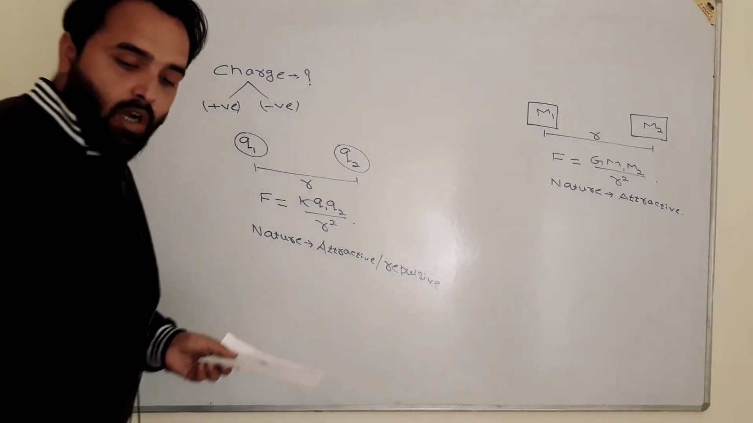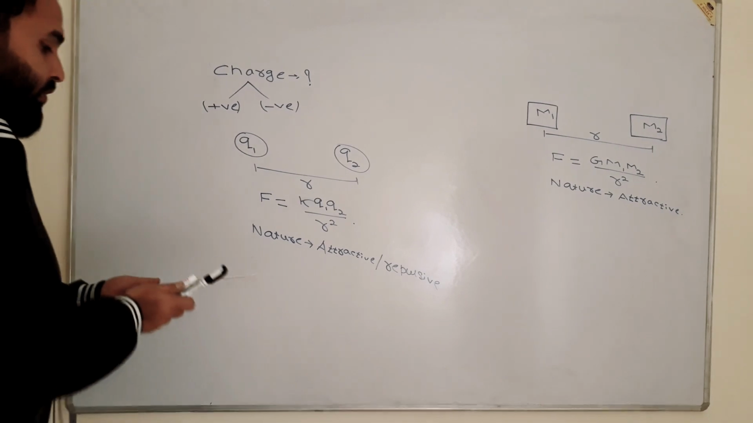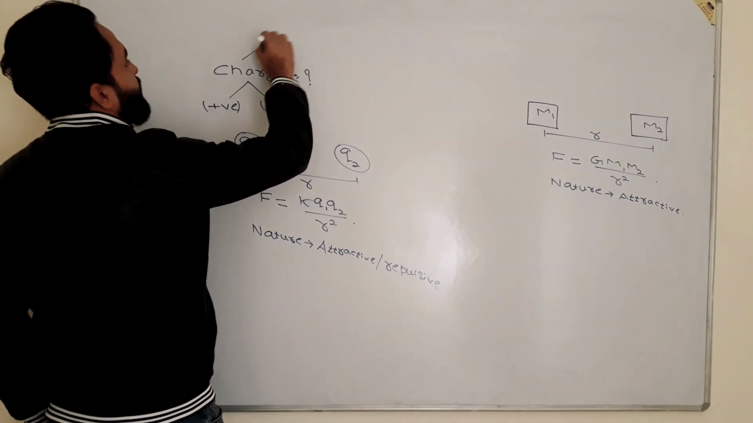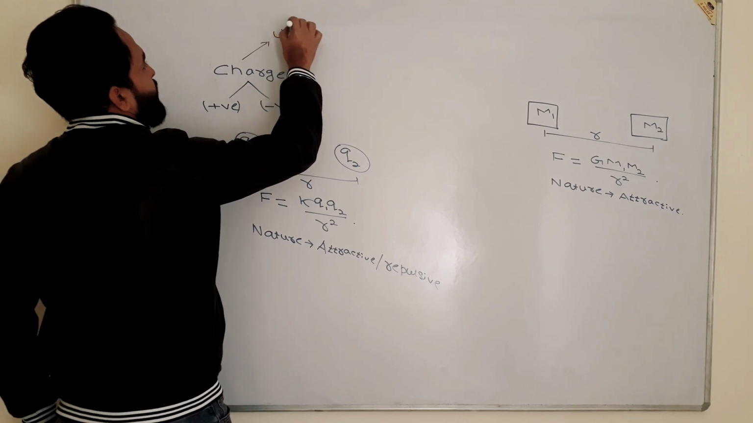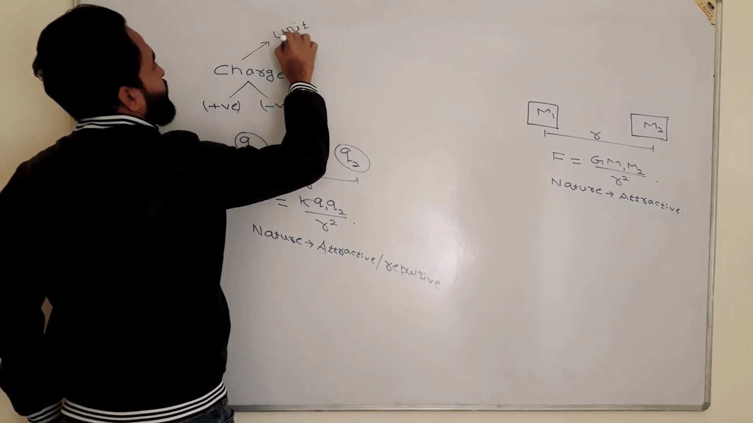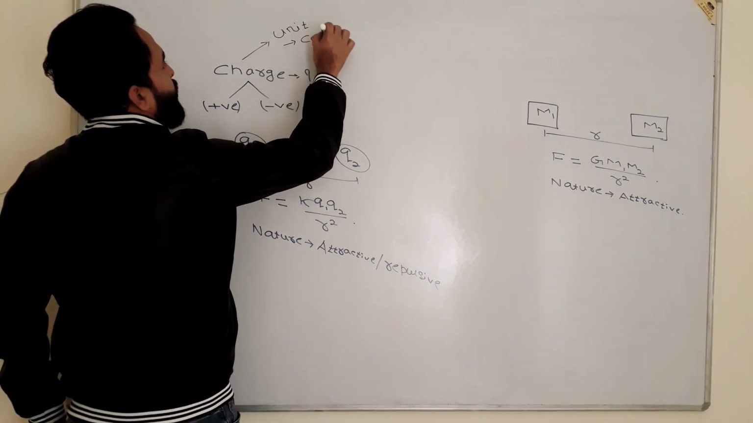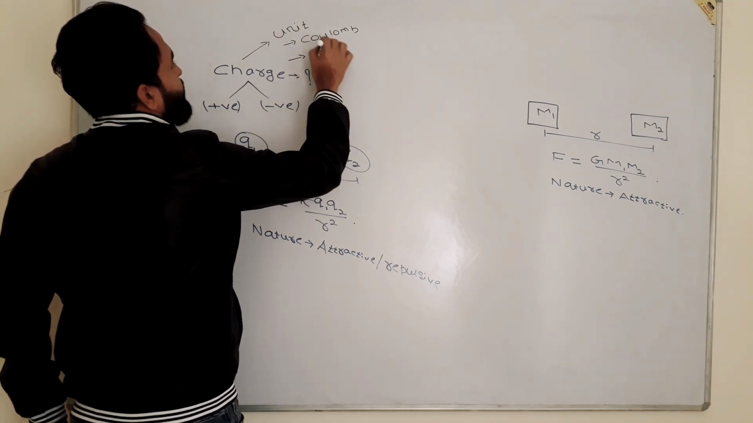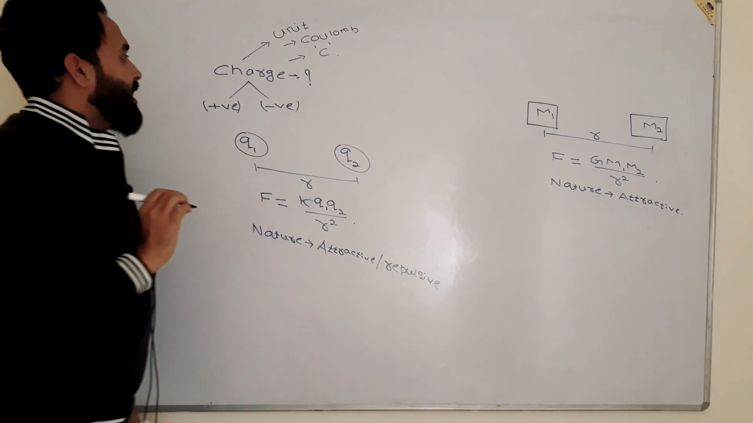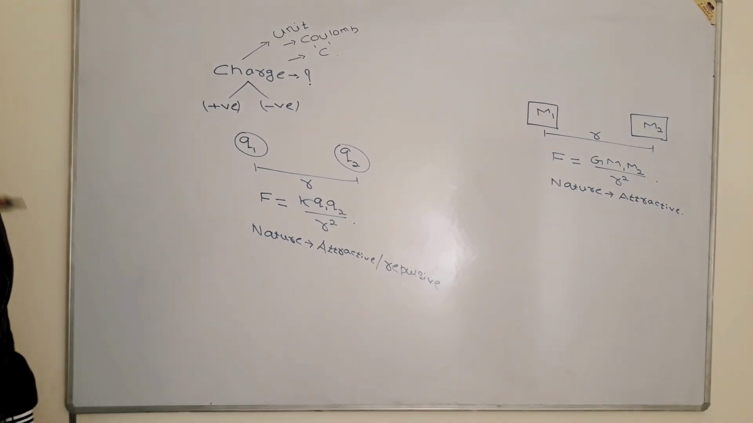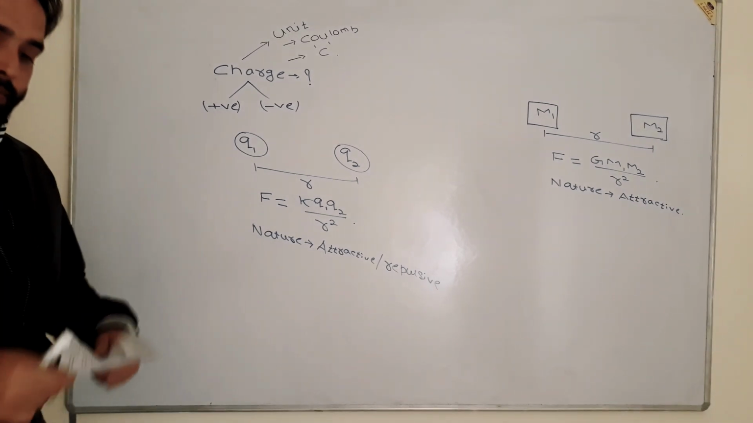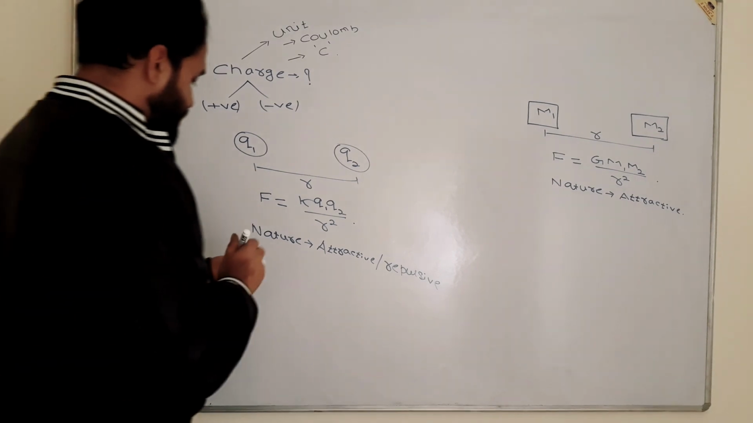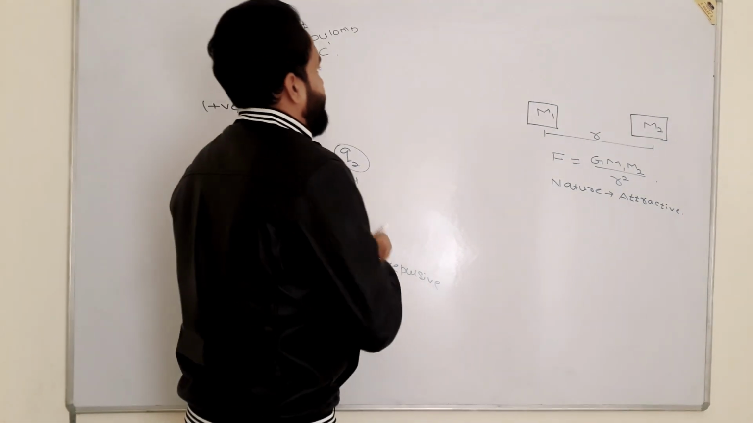The unit of charge, you have to understand what is the unit of charge. Charge was discovered by a great scientist, Coulomb. So Coulomb has given the unit. The unit of charge is Coulomb, C-O-U-L-O-M-B. It is denoted by C. Okay. Again, there is another property of charge, which is quantization of charge.